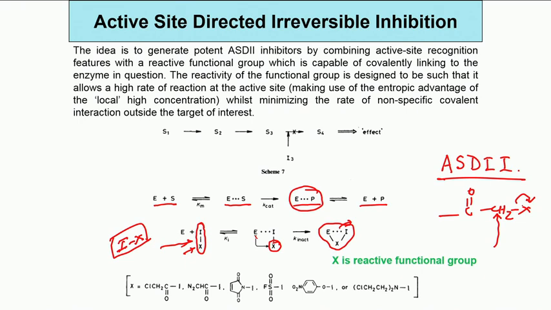So, based on this part COCH2X, you can have different X's. These are all different X's that are given here. So, you can have different reactive functionalities attached to this inhibitor, and the inhibition can take place.